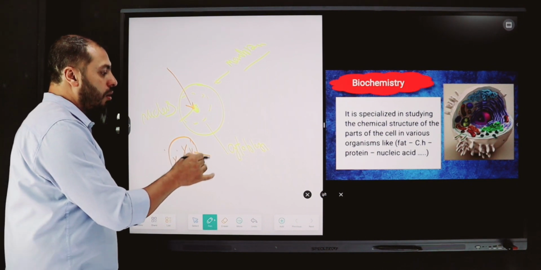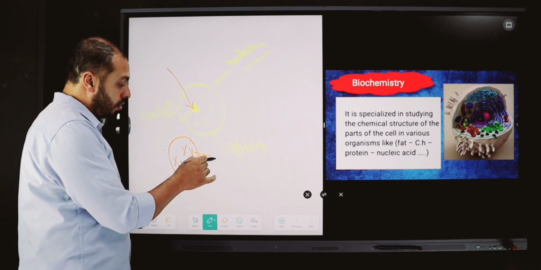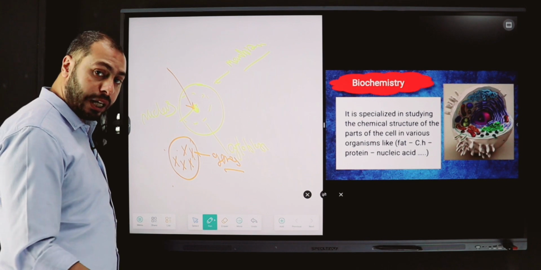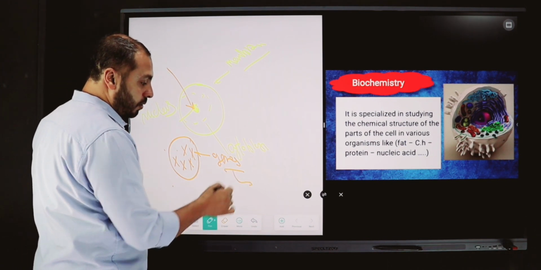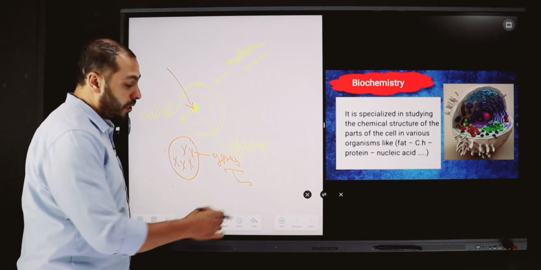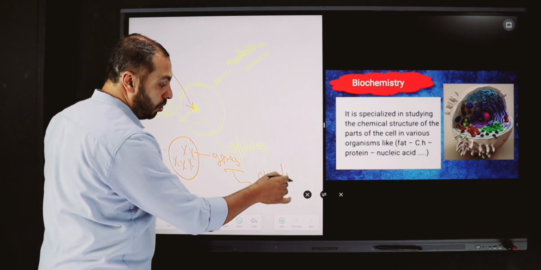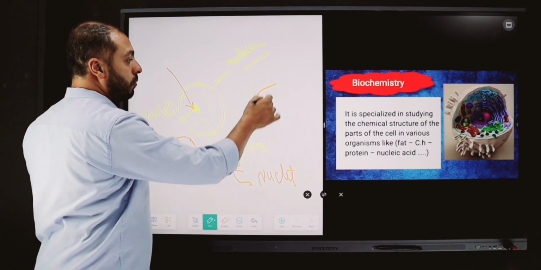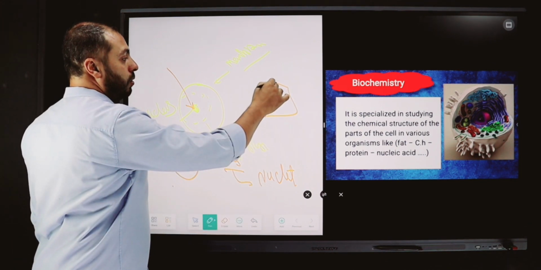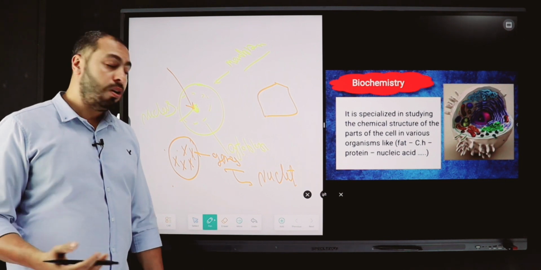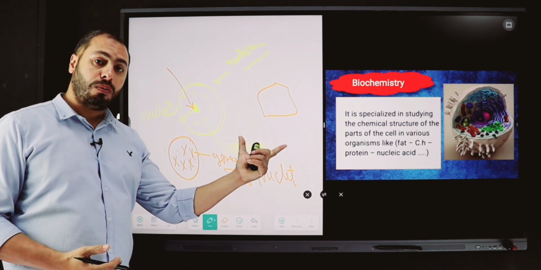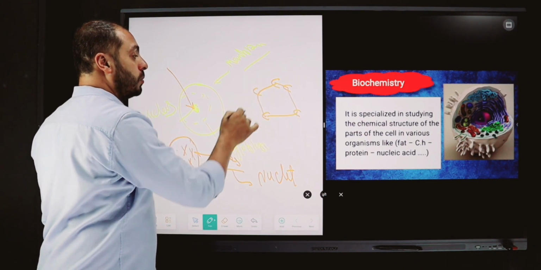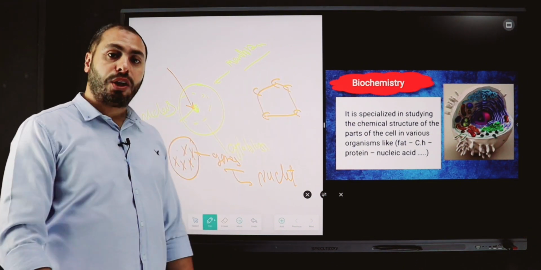And these chromosomes contain something called genes. These genes are responsible for hereditary traits, and these genes consist of something called nucleotides. A nucleotide consists of a special type of compound that has 5 carbon atoms and another atomic group.